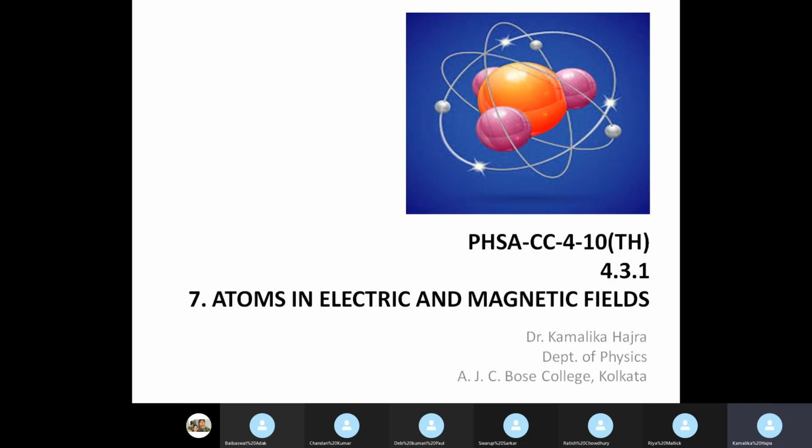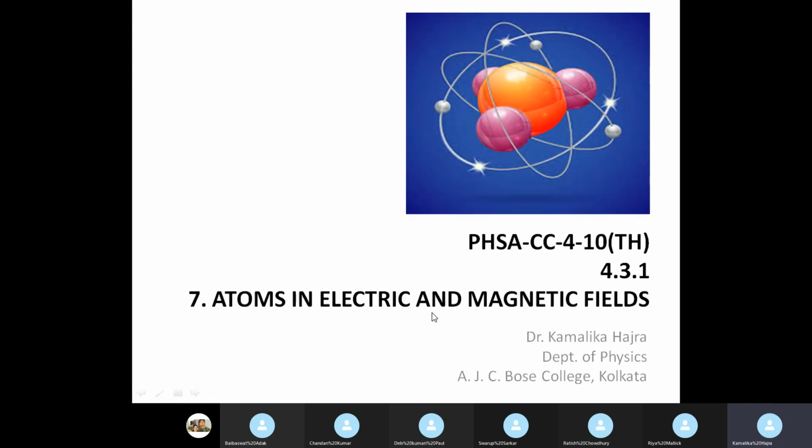I have just copied this exactly from the CU CBCS syllabus. This is portion 4.3.1, and this is heading number 7, atoms in electric and magnetic fields.